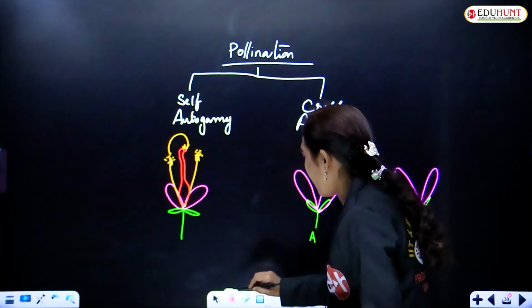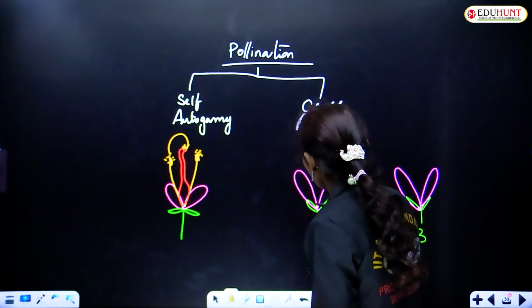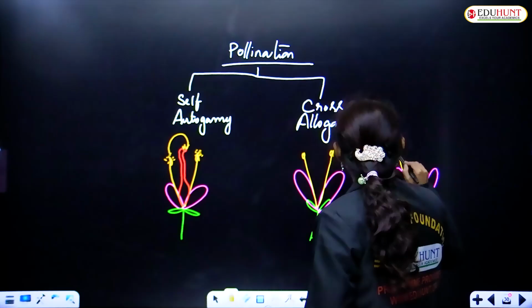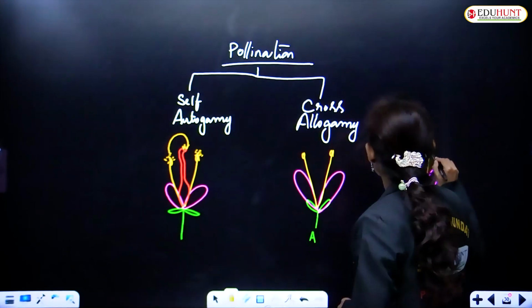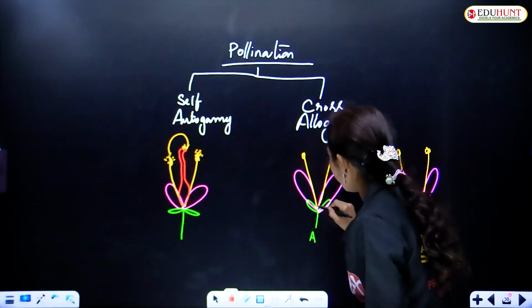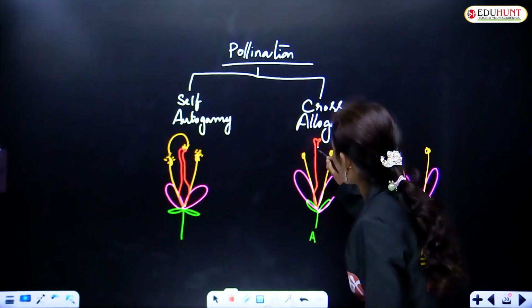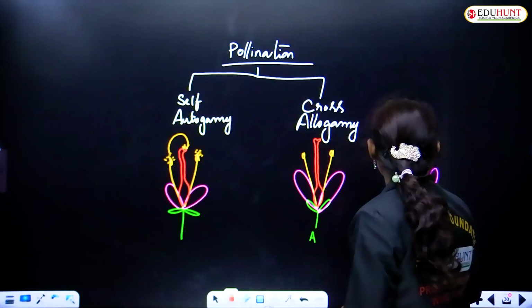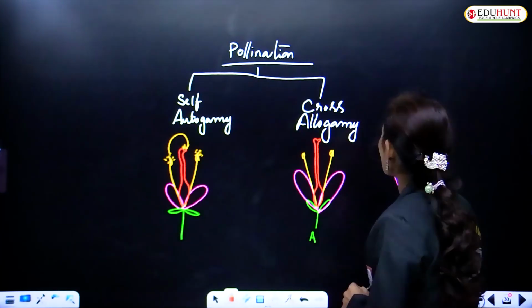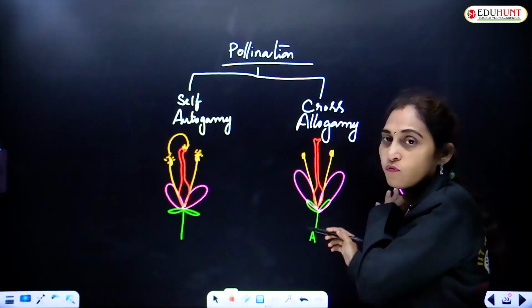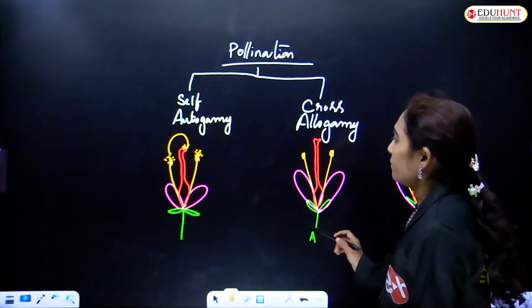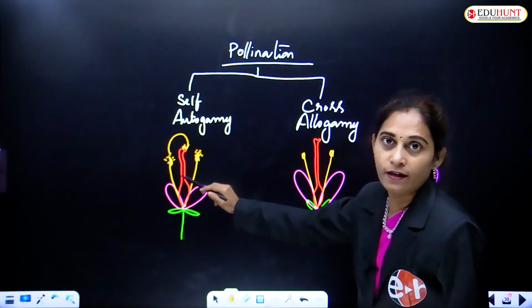Okay, these are the flowers A and B. Okay, these are the two flowers, and it is autogamy, it is clear.